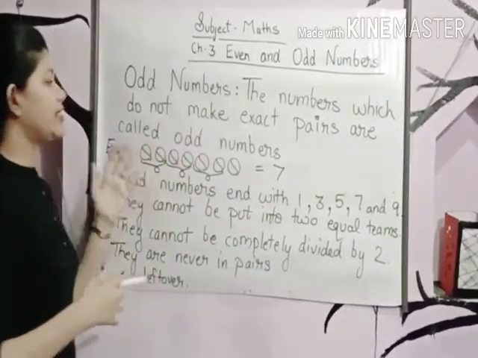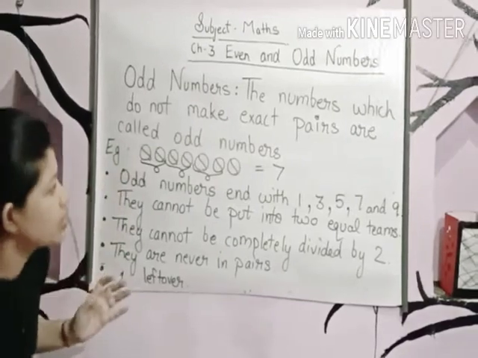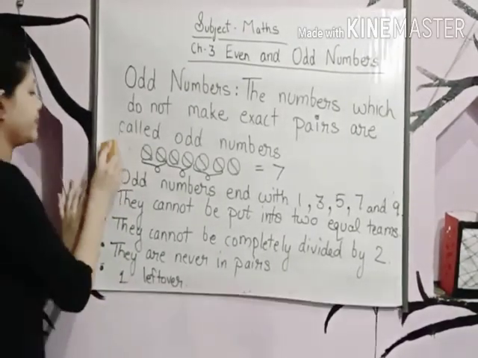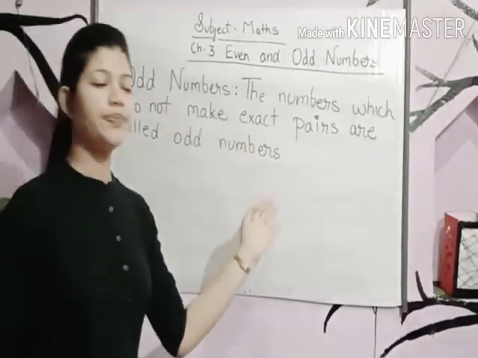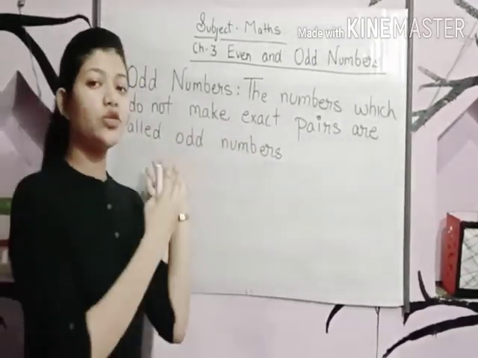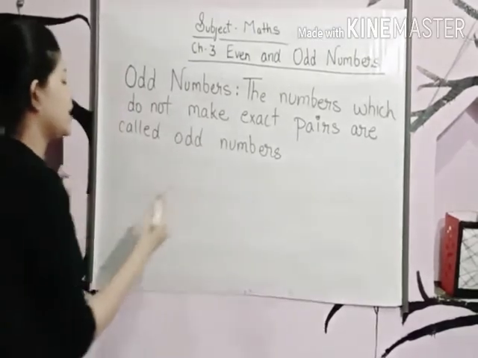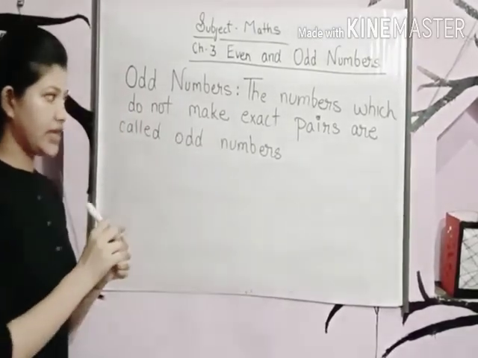Now let's discuss all these rules one by one. Yes, numbers which do not make exact pairs are called odd numbers. This is rule number 1. Like we have already seen one example.